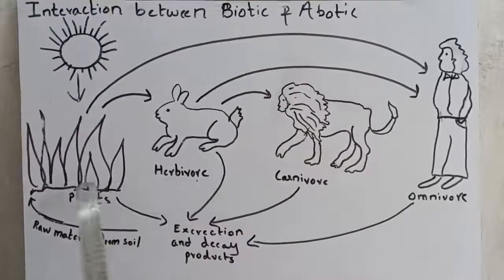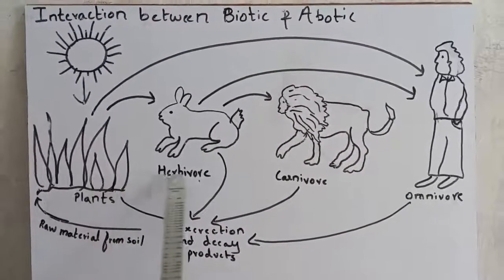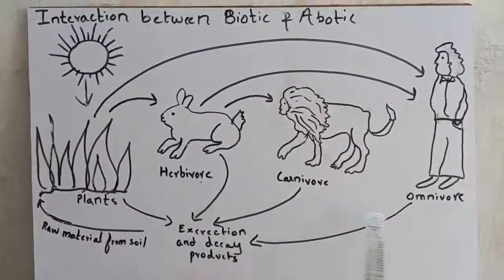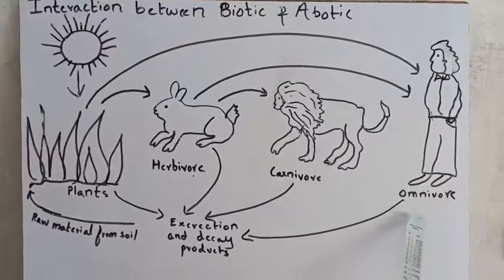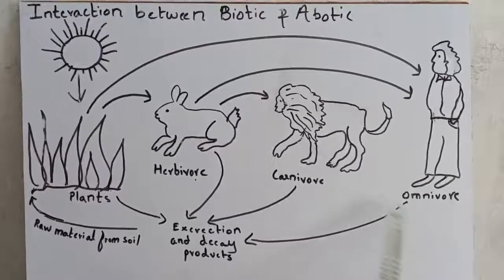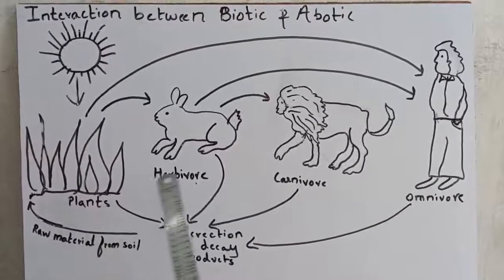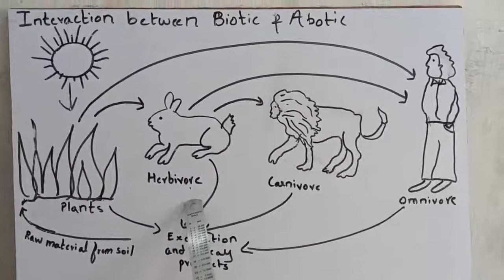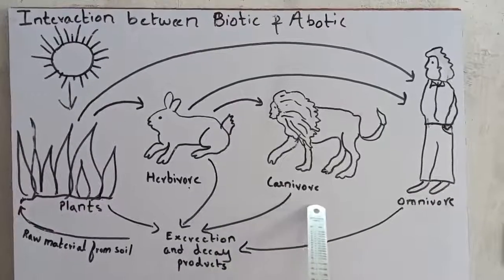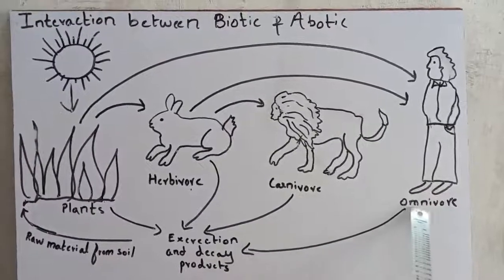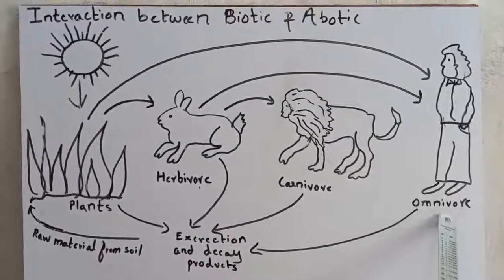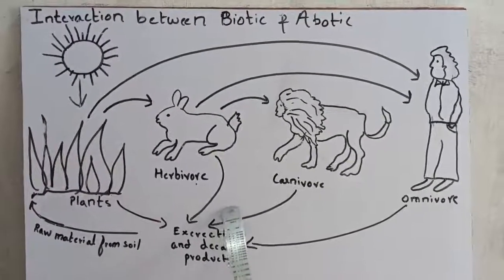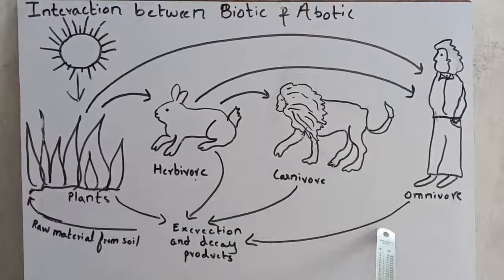Then the produced food is eaten by all living biotic components directly or indirectly. In this case, the plant is eaten by the herbivore, which is consumed by the carnivore. Here men act as omnivores who consume both plants and animals, as shown in the figure.